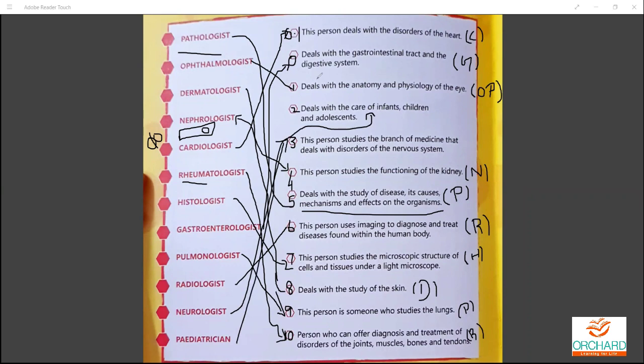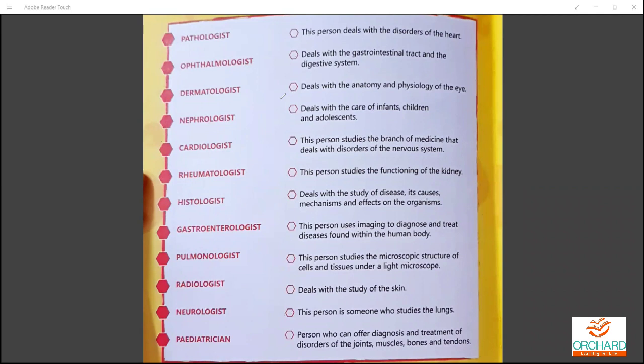Okay, so let me clear everything and write it in a proper manner. You have to note it down. First, mark on the right side, number 1, number 2. You'll be having 12 sets, so you are supposed to mark all the 12.